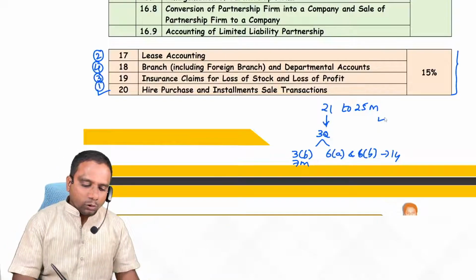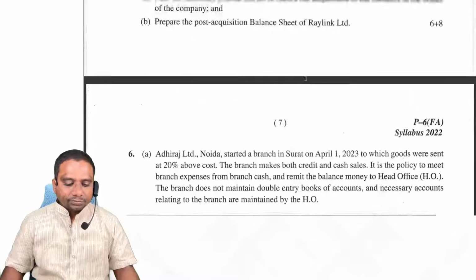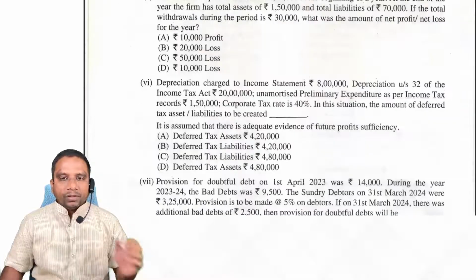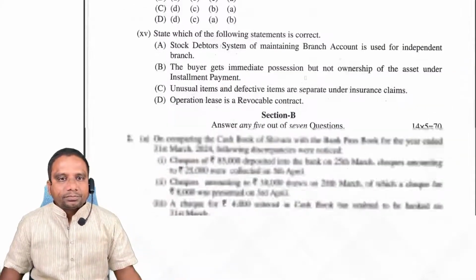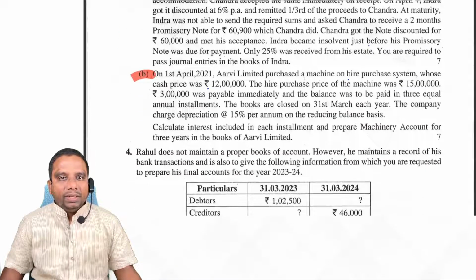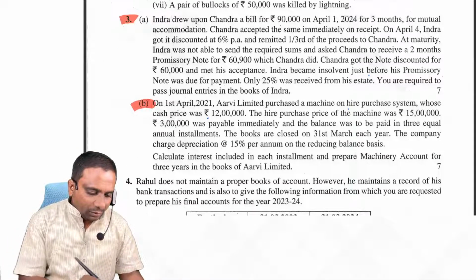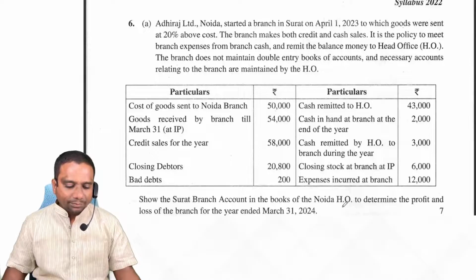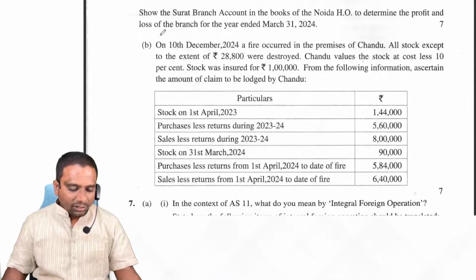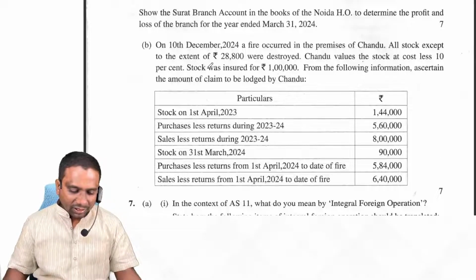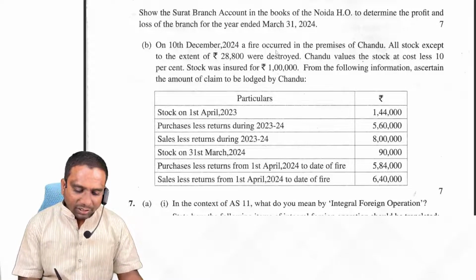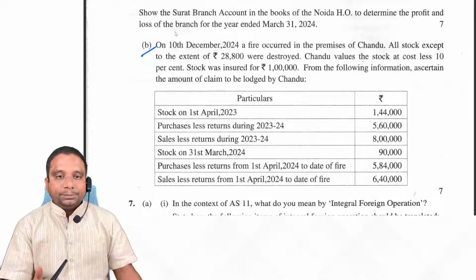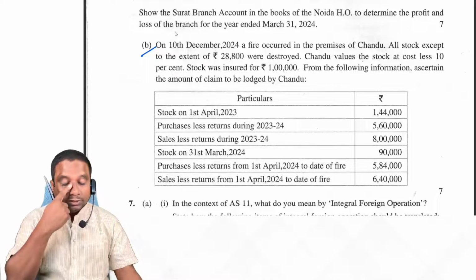Yes or no, students? Here you can observe the December 2024 paper. Now I am showing you the December 2024 question paper. Observe question number 3B. Question number 3B is a hire purchase question. Next, question number 6A, branch accounts. And question number 6B is nothing but insurance claims. Yes or no, students? So 21 marks. That's why I am first starting recording of these four lectures.